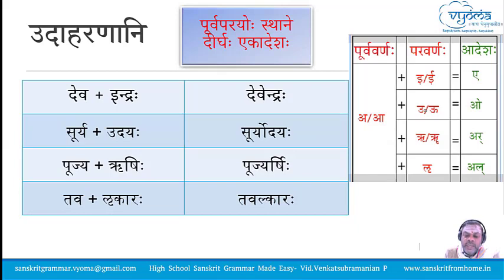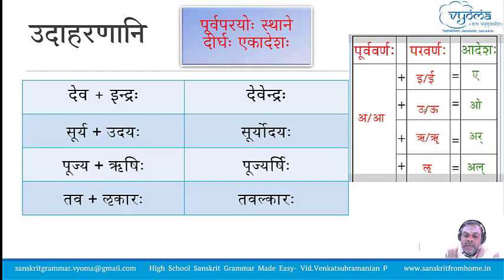Pujya Rishihi. A and R sound becomes Ar. Pujyarshihi. That half rakara or repha joins with sha and becomes a sanyukta akshara, and the curve is put on the top of shakara. Be very careful with this. It is ar. Tava plus likaraha, tavalkaraha.